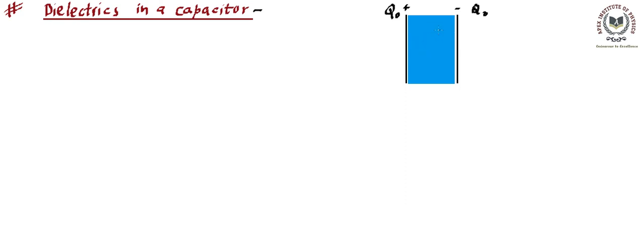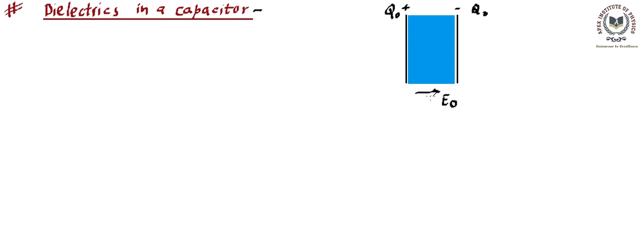Now this is a dielectric medium, and we have given charges to the plates. If we give zero charge to the plates, then this dielectric will behave just like any material inside and no polarization will take place. But if the capacitor is charged, that means Q0 charge has been given, then we know there is going to be a field. The field will run from plus Q0 to minus Q0. Let's say that is the field due to the charges on the plates, and it is E0. So this E0 is going to behave like an external field.